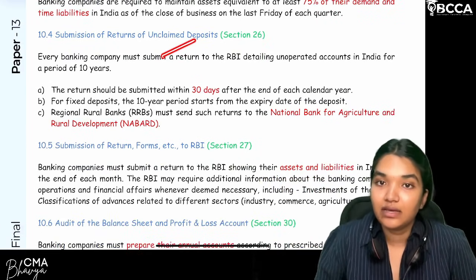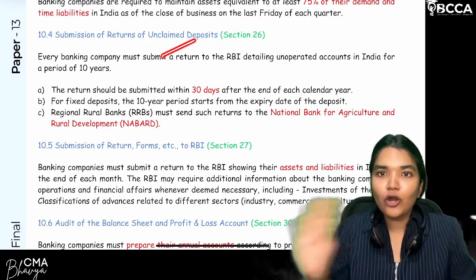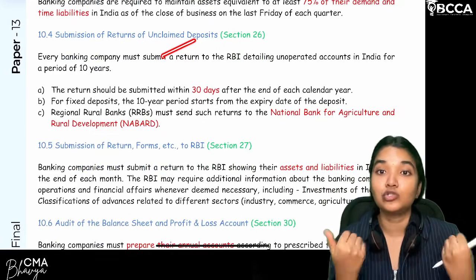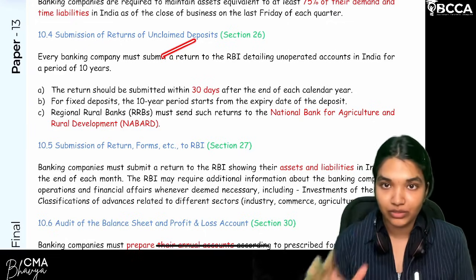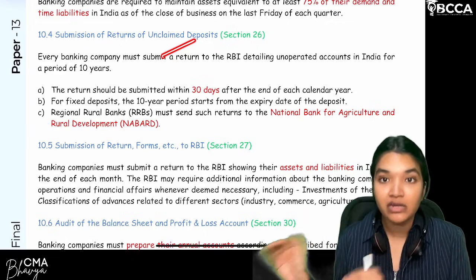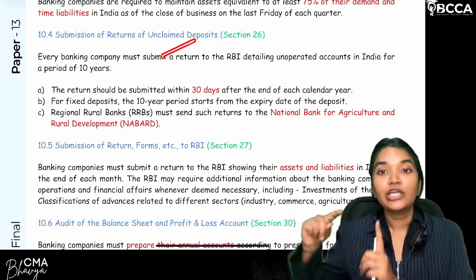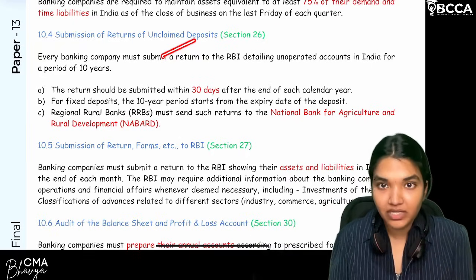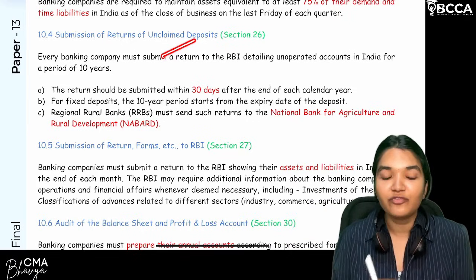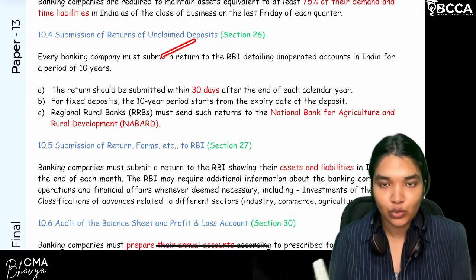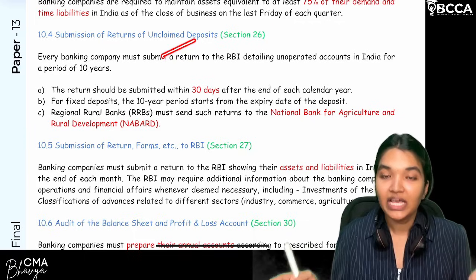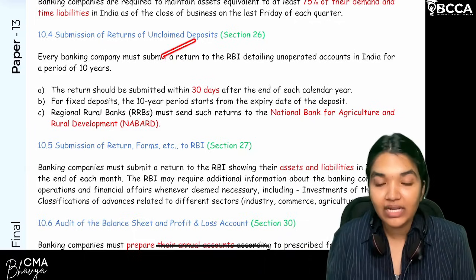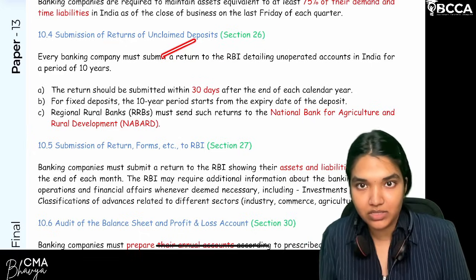Now let's say there is an account. The account is not operated, there is no transaction in the account, there is no deposit, there is no withdrawal. That is an unoperated account for 10 years. If it is unoperated, you have to report it to the RBI. Are we clear? So let's say that is a fixed deposit for 10 years. Of course, in a fixed deposit no transaction will be there, yes or no? If it is a 10-year fixed deposit, the 10 years of unoperatedness you have to calculate from the expiry of the fixed deposit.